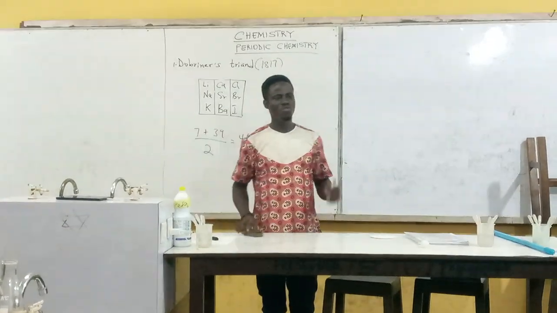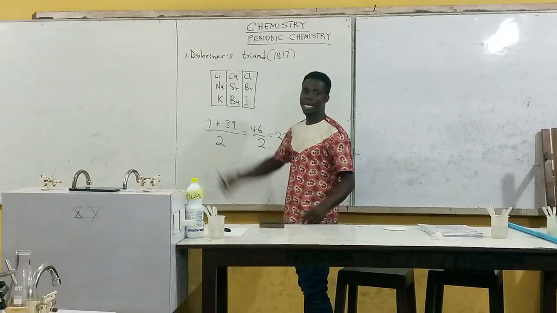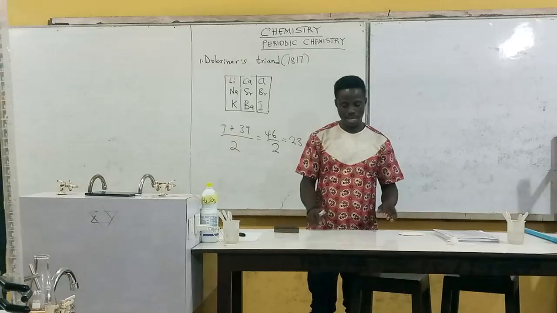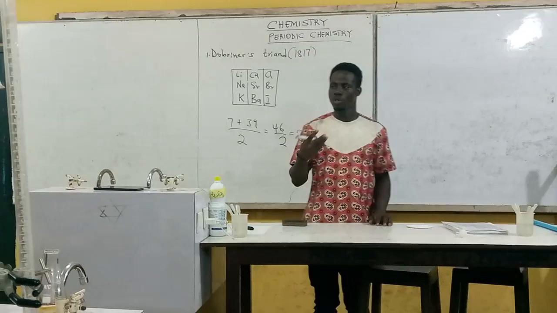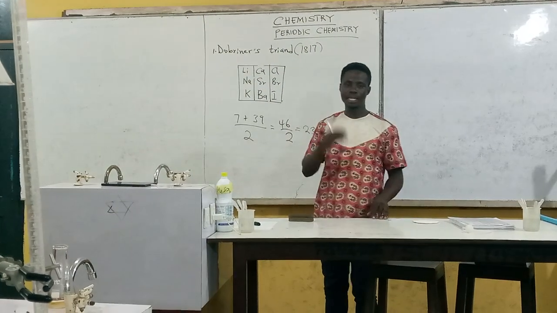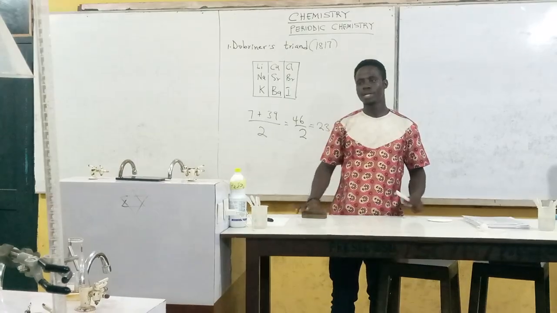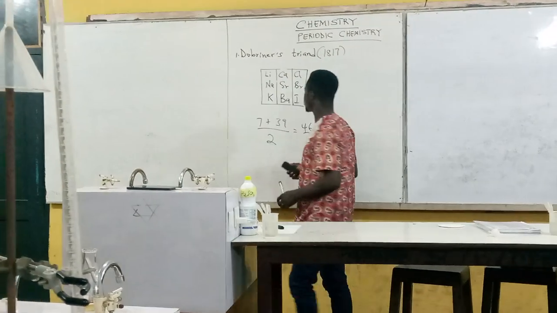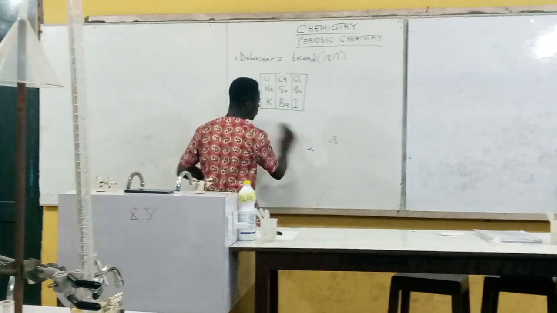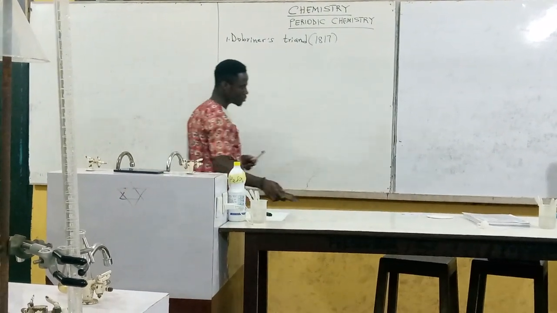And because he couldn't group all these elements, he couldn't follow the trend with all the other elements. So he had what we call limitations. One limitation he had is that he couldn't group all the elements that existed by his time, but he could only group 9 elements. So Dobereiner's limitation paved the way for another great scientist who took over from him.